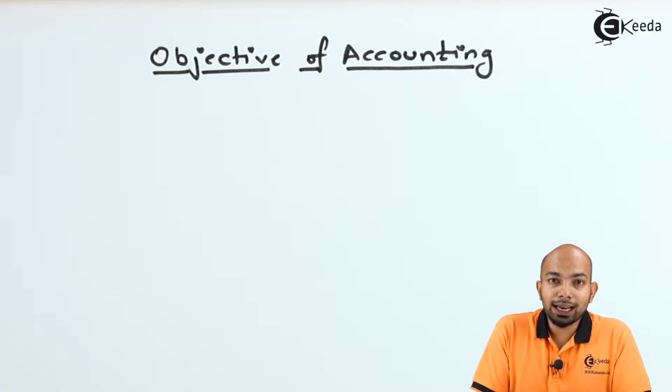Now, the introduction to accounting had a 7-step process, and the last step of the accounting process was communicating details to the users, which may be internal or external. Why this communication is necessary is the objective of accounting. The specific objective of accounting is to understand who all these details are required for, and what they are required for. That is something we need to understand and be very precise about.